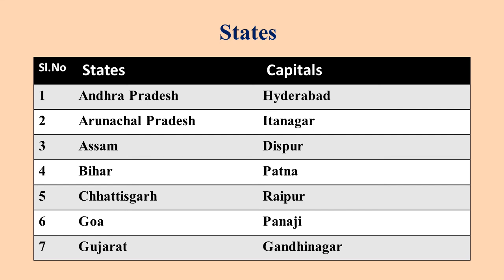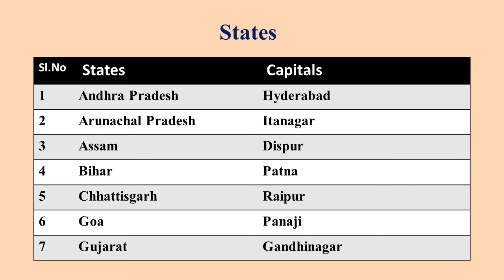And Gujarat, its capital is Gandhinagar. The name Gandhinagar was given to the capital of Gujarat only because of Mahatma Gandhi. In respect of Mahatma Gandhi, the name Gandhinagar was given. That particular city has got the name Gandhinagar only because of Mahatma Gandhi's popularity.